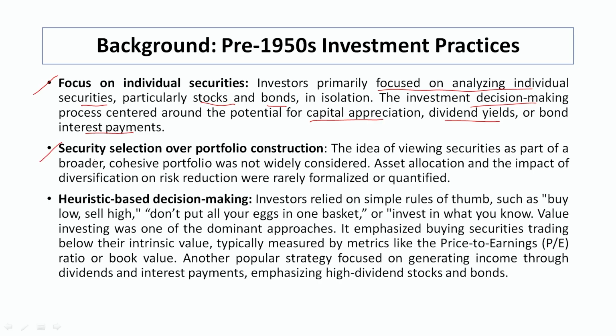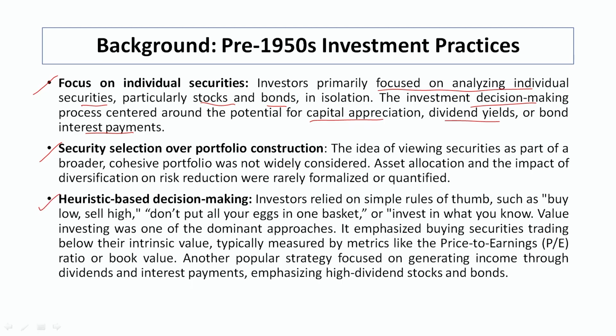The second component is security selection over portfolio construction. As we already mentioned, individuals are interested in identifying securities, that is, stocks or bonds, and they are focusing on evaluation of individual securities. They are not combining the effect to get the portfolio return or portfolio risk. They are focusing on just what is the risk of the share and what is the risk of the bond. So selection is based upon individual evaluation.